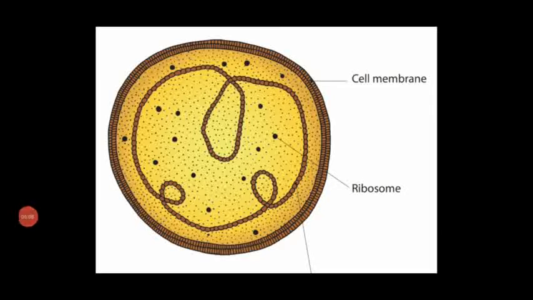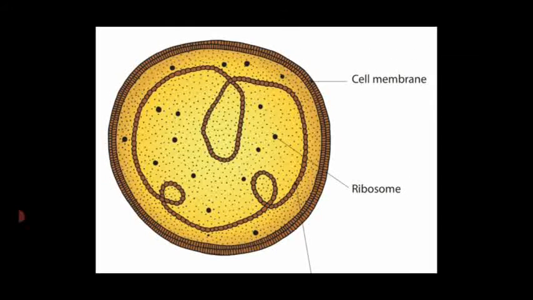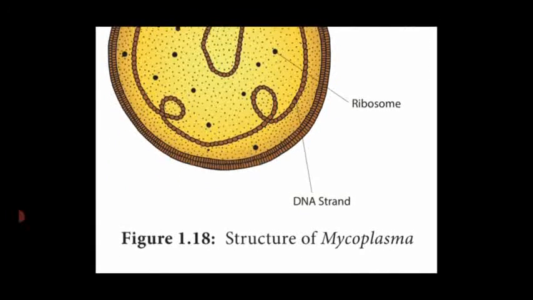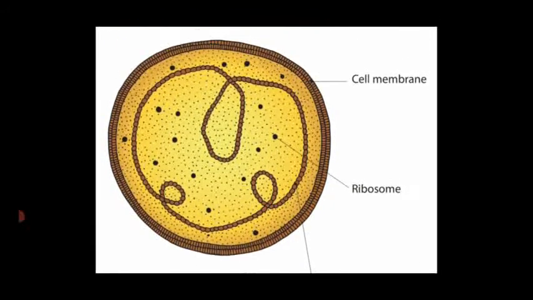Dear students, this is the structure of mycoplasma. See that the outermost layer is named the cell membrane. So the cell wall is absent. Inner to the cell membrane there is the cytoplasmic region which contains some granular substance and also spring-like DNA. This DNA contains low guanine and cytosine. Some black-colored granules are also present in the cytoplasm, named ribosomes. This is the structure of mycoplasma.